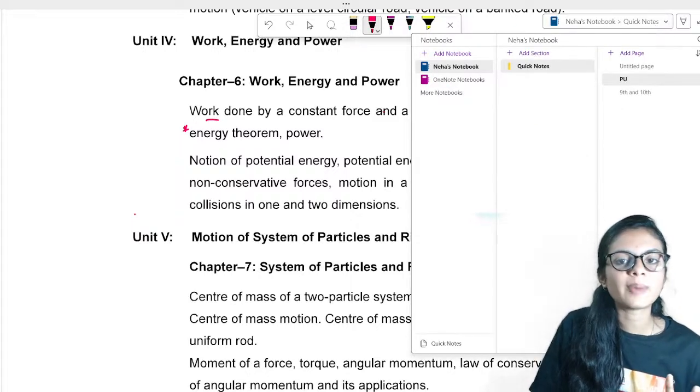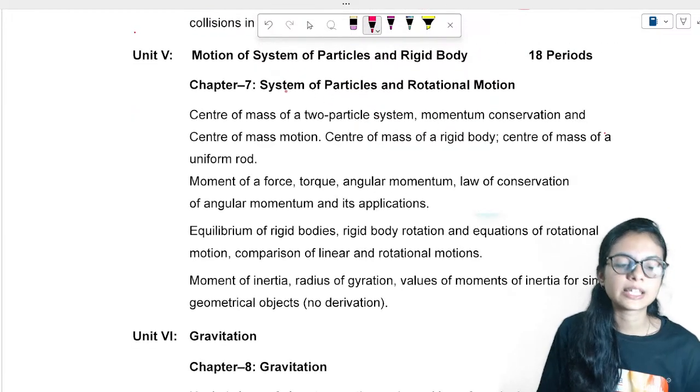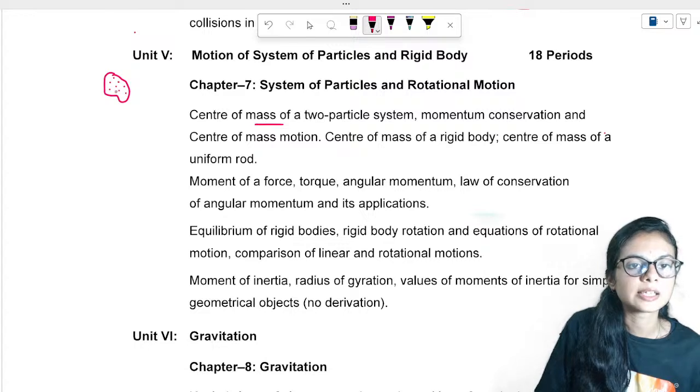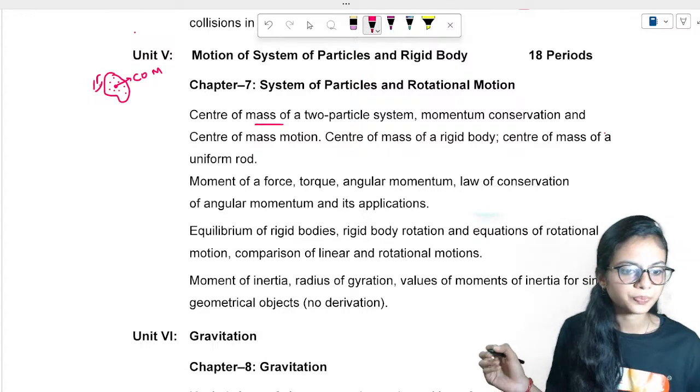After that, system of particles. It's a little new kind of concept. In this chapter, if there is any mass, any system, we are going to consider each and every particle of that system, and we'll consider a center of mass over here. Center of mass and rotational motion along with this, we'll be studying all these things over here.